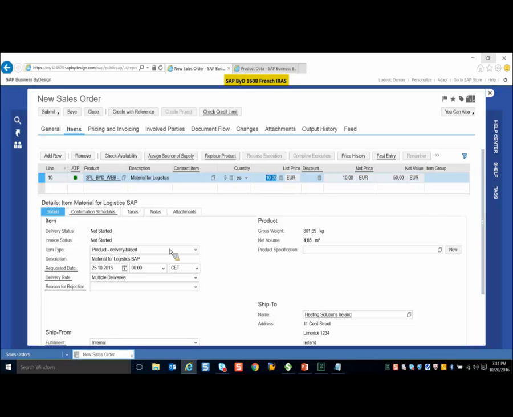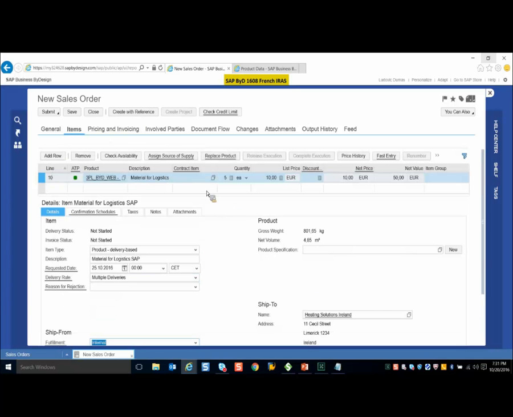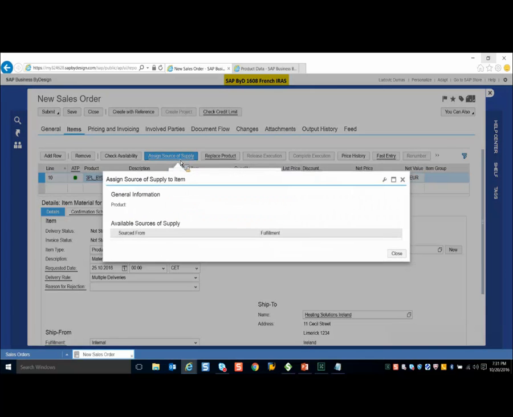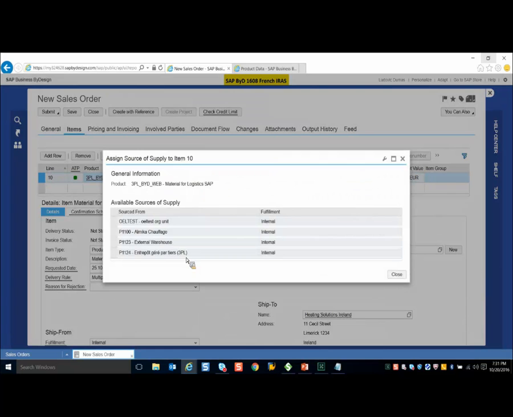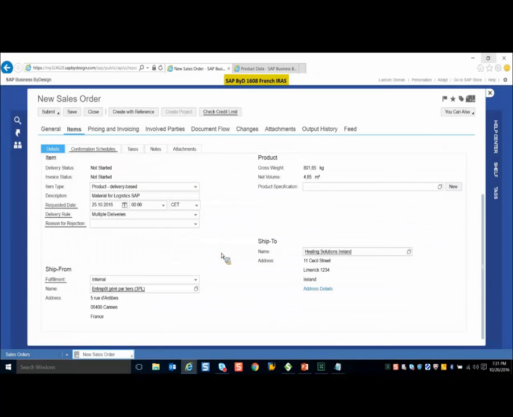While creating the sales order, you have to make sure that fulfillment should be internal instead of external. We have two types of fulfillment here, internal and external. If you select external, that will lead to the third-party order processing scenario, which is an entirely different scenario. So here you have to select internal and make sure that you assign the source of supply as your 3PL site. It should not be internal. Why are we selecting 3PL as an internal site?